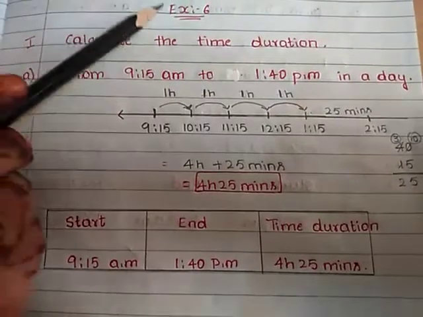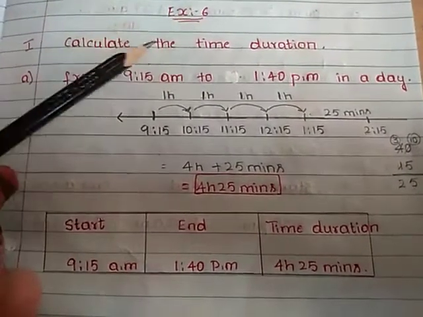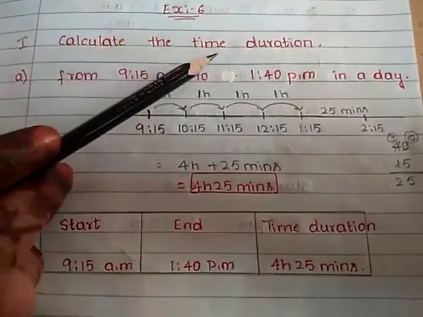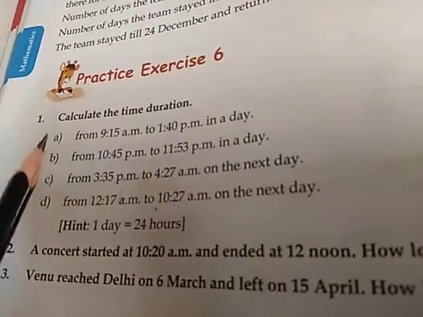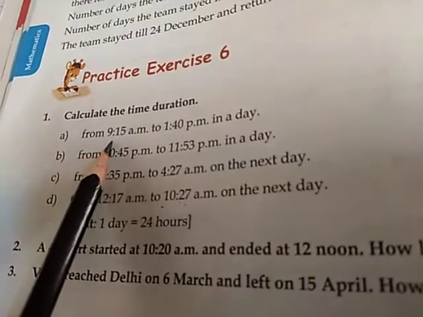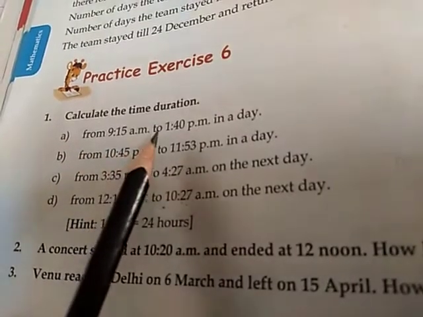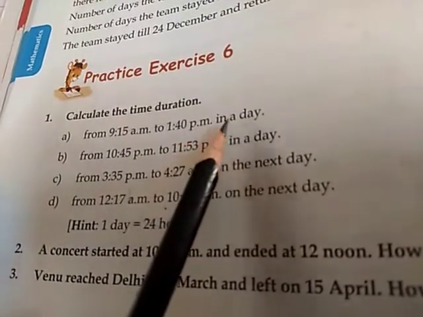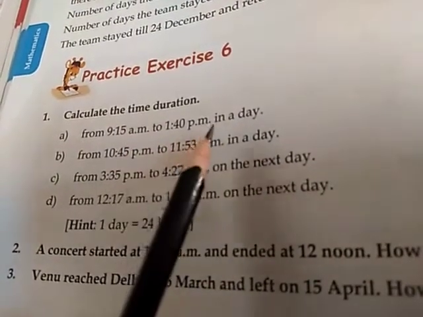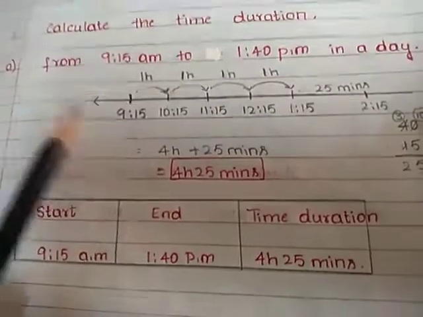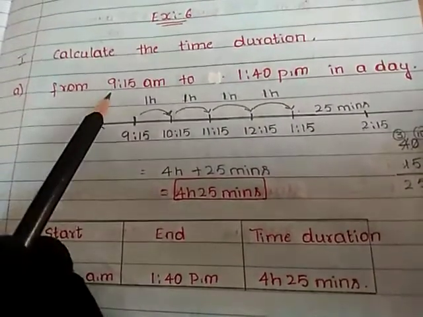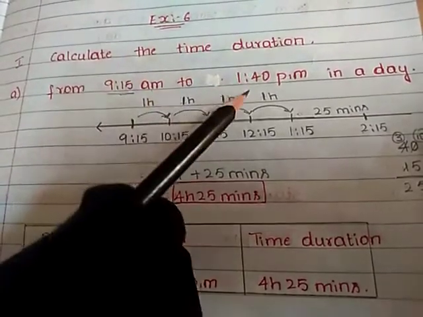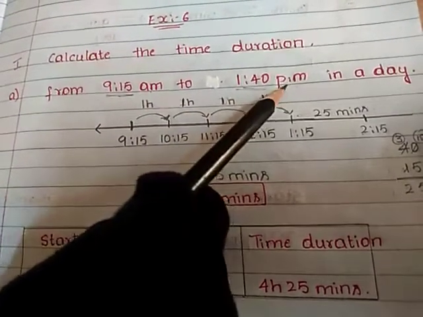So we'll move on to exercise 6. Calculate the time duration. They have given you the question. We have to calculate the time duration. First one given here is from 9:15 a.m. to 1:40 p.m. We have to calculate in a day, that is for 12 hours. So our starting time here given is 9:15 a.m. and the ending time given is 1:40 p.m.